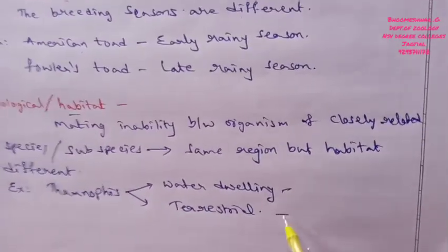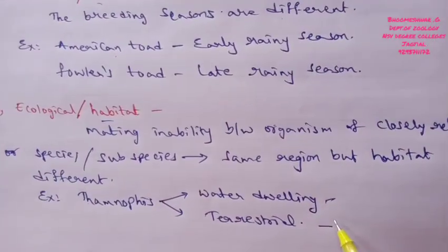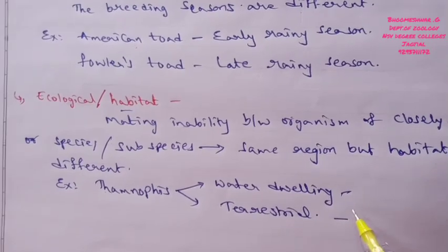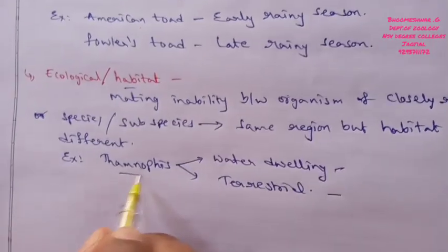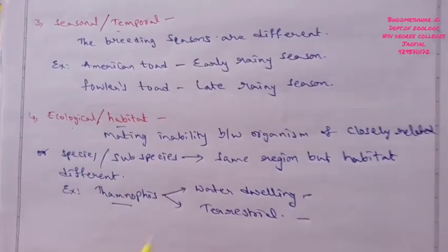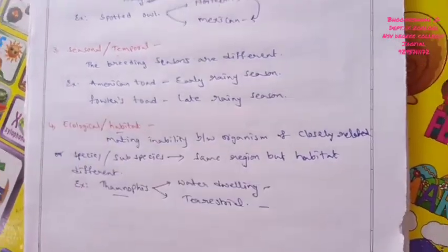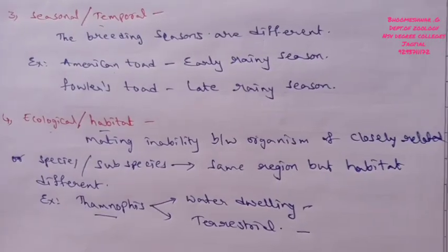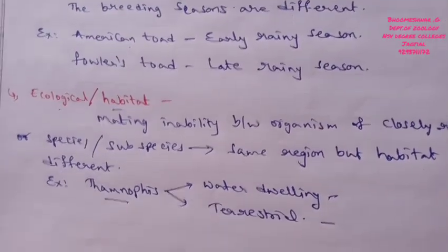These two live in two different types of habitats, and these two species are isolated from one another. That's why this is called ecological or habitat isolation.